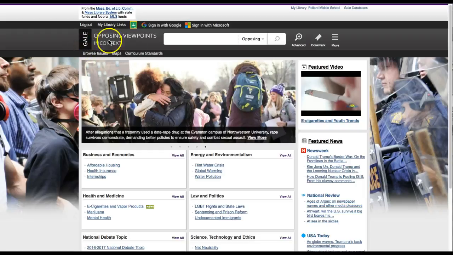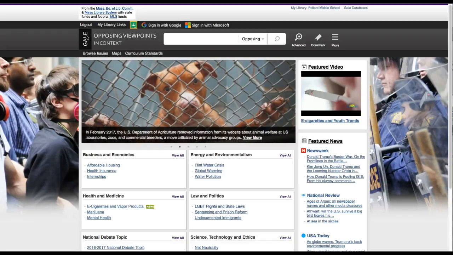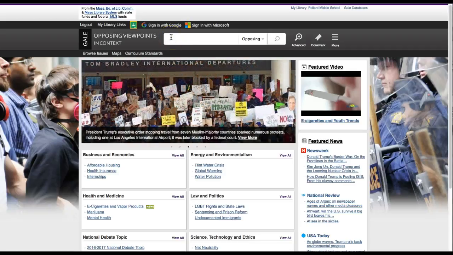Now, though I'm in Gale Opposing Viewpoints in Context, and it is one particular Gale database, they all work in a similar way. They may be set up slightly differently, but for the most part, you'll find similar features in other Gale databases, even if they look a little different. Just look around to see how they're set up.